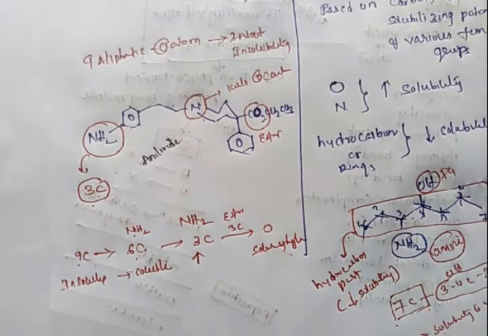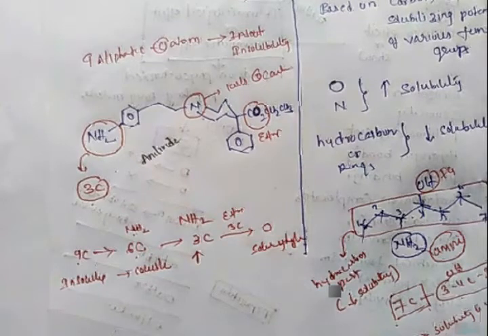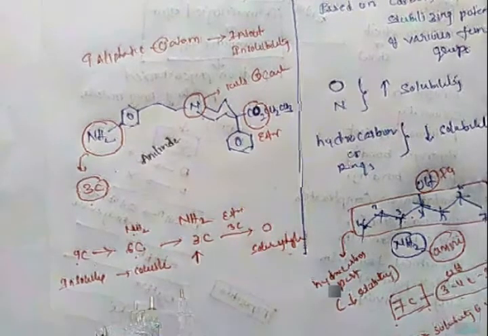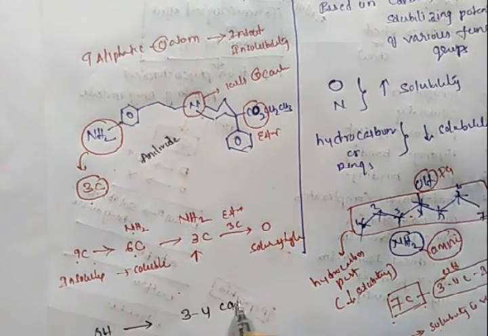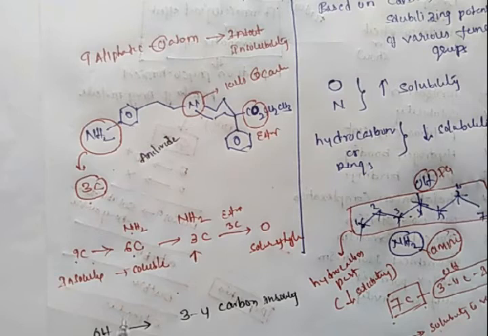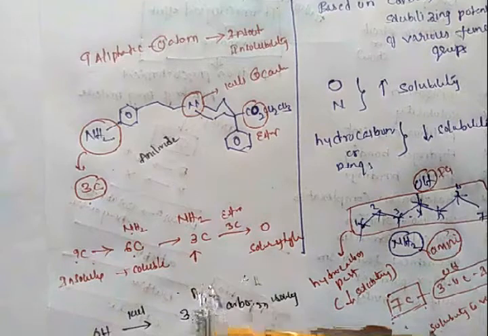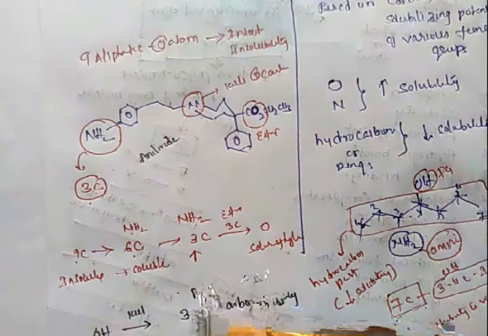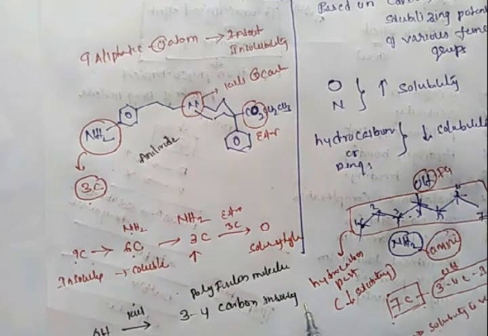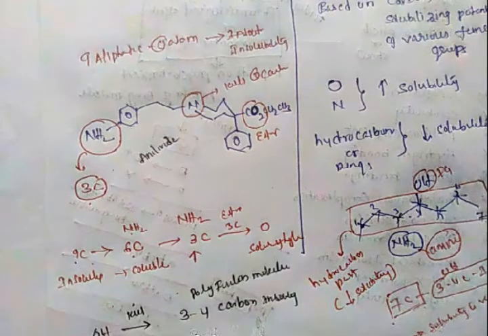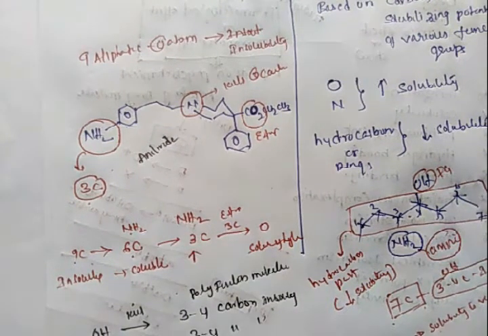So the OH function can kill 3 to 4 carbon atoms of insolubility. In a polyfunctional molecule, the OH can kill 3 to 4 carbons of insolubility. Phenol can kill 3 to 4 carbons of insolubility. Ether can kill 2 carbons of insolubility.